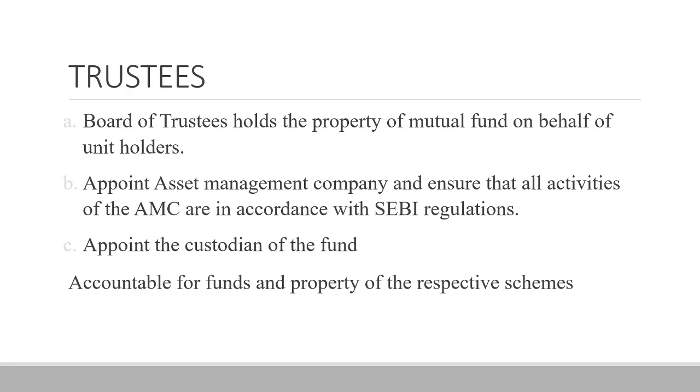They should protect the interest of the investors. The asset management company and all the other functionaries like the selling agents, brokers, custodian are all accountable to the trustees. The trustees get these powers through a trust deed which is executed by the sponsor in favor of the trustees as per the rules of the SEBI. That is, the sponsor appoints the trustees, and then the trustees act on behalf of the sponsor. They appoint the custodian, and they are accountable. The trustees are accountable for the property as well as funds of the different mutual fund schemes.